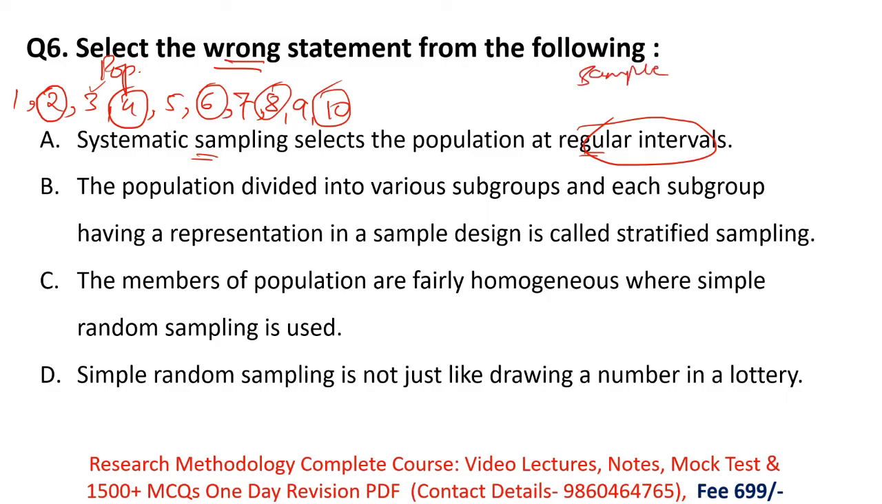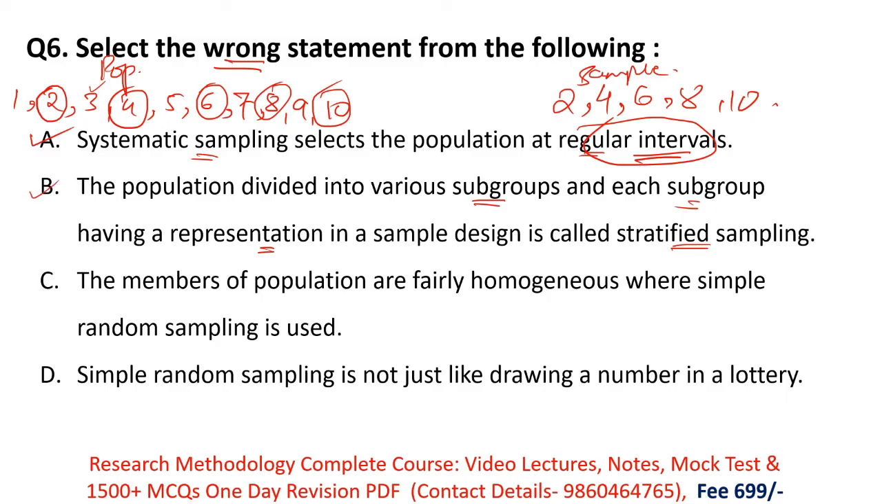Then my sample will become 2nd, 4th, 6th, 8th and 10th. So these are my samples which I selected at a regular interval. So this is known as systematic sampling and this is the correct statement. Then option B here: the population is divided into various subgroups and each subgroup has a representation in a sample design called stratified sampling. Yes, this is the definition of stratified sampling and this is the correct definition.